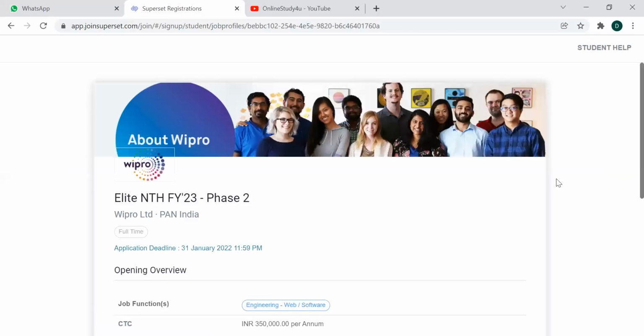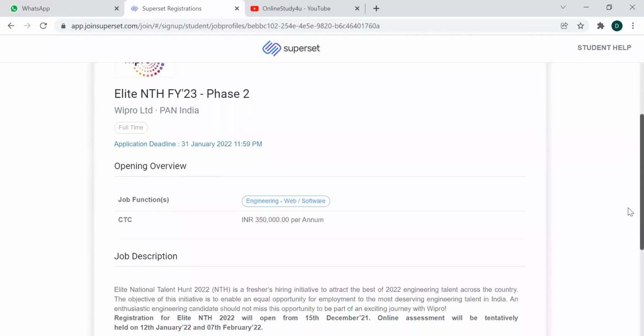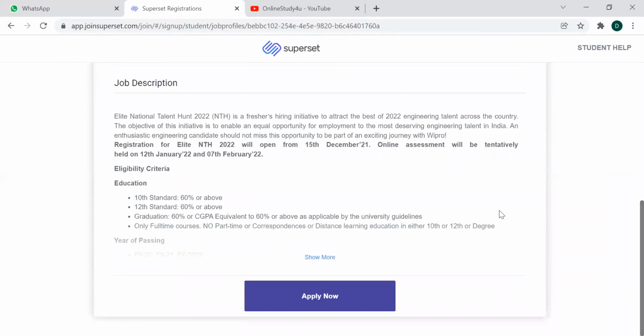So I'll show you how you can create your Superset profile now. So here too, they have mentioned the very same things. Everything is pretty much the same.